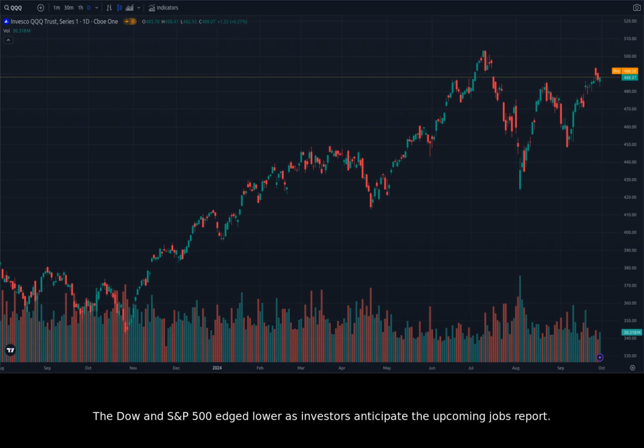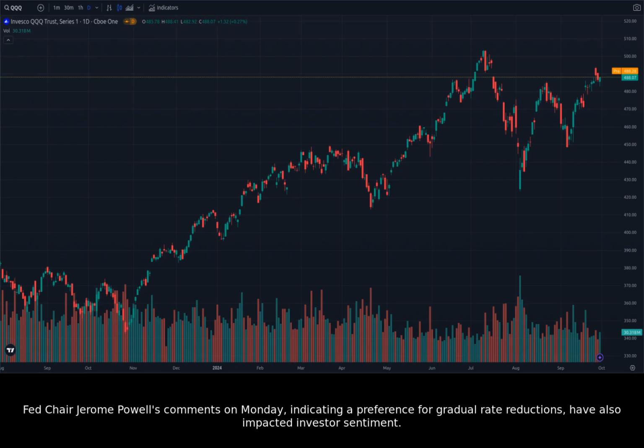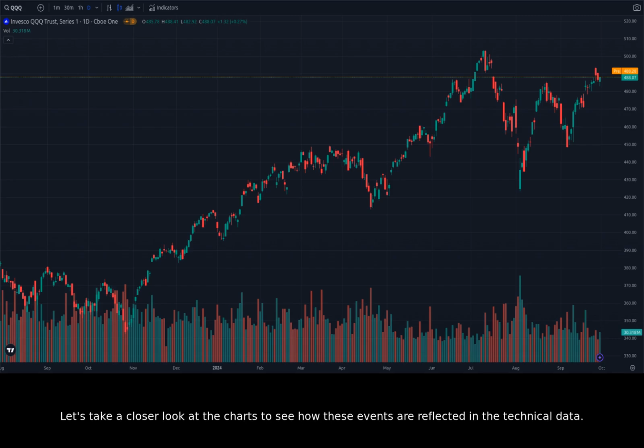The Dow and S&P 500 edged lower as investors anticipate the upcoming jobs report. Meanwhile, Nasdaq 100 futures are trending higher, suggesting a potential bounce back. However, concerns remain about the impact of the ongoing dock workers' strike on the U.S. economy. Fed Chair Jerome Powell's comments on Monday, indicating a preference for gradual rate reductions, have also impacted investor sentiment. Let's take a closer look at the charts to see how these events are reflected in the technical data.